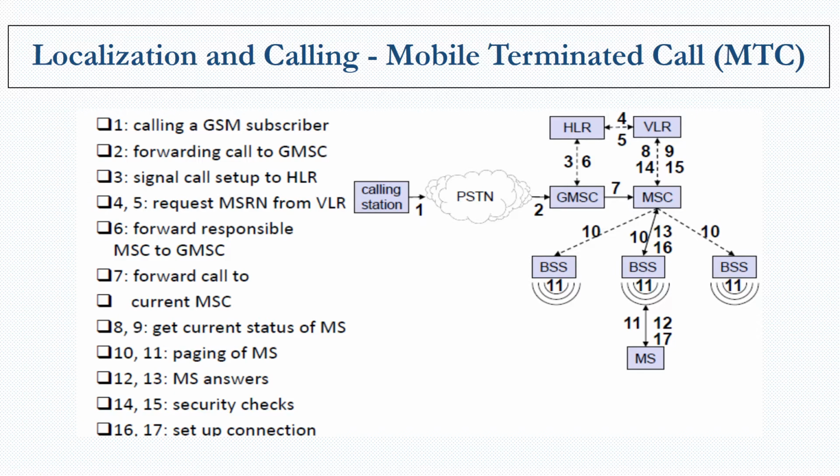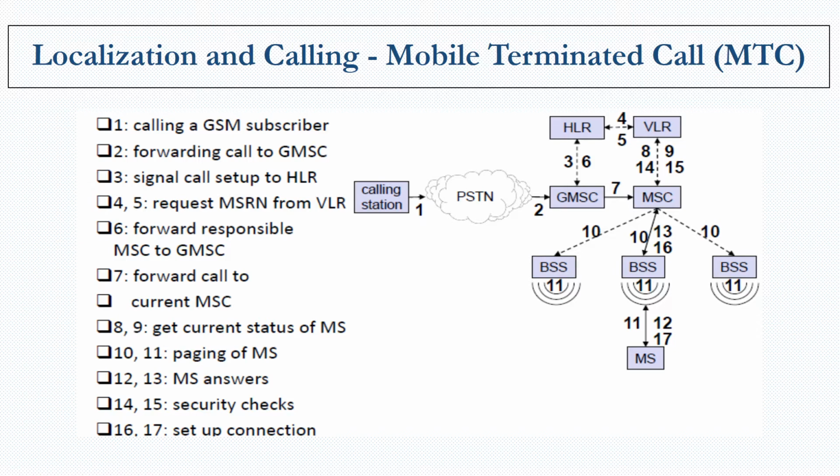The GMSC, or gateway MSC, verifies with the home location register and, if necessary, identifies where that particular mobile device currently is by checking the visitor location register of that particular location. Then it identifies which MSC is responsible for this mobile station, and then it forwards the call.